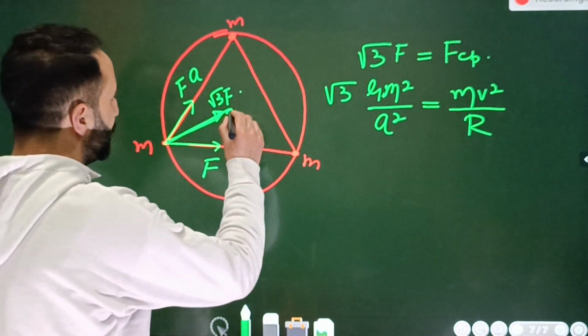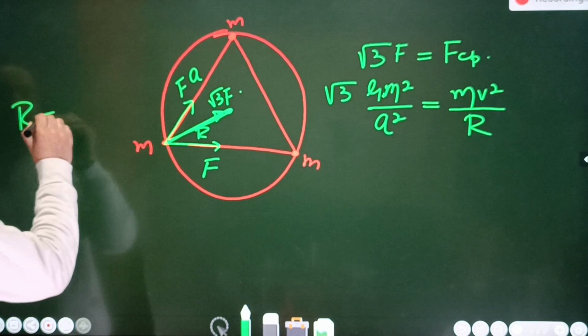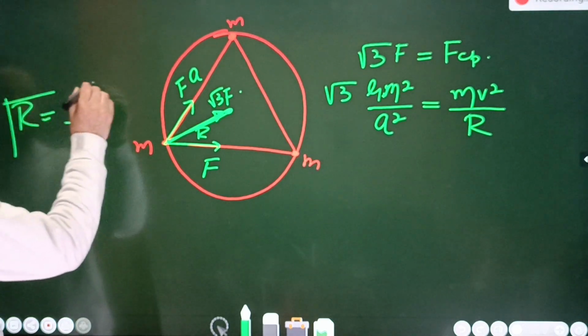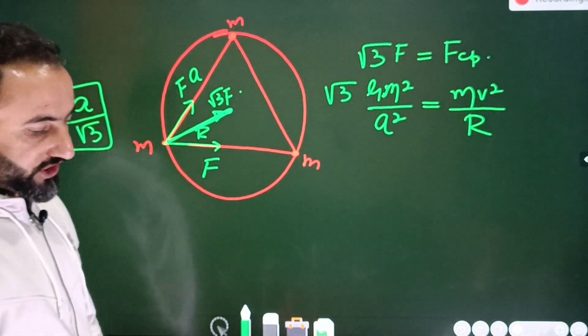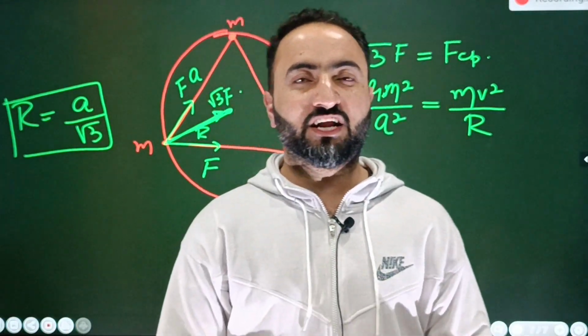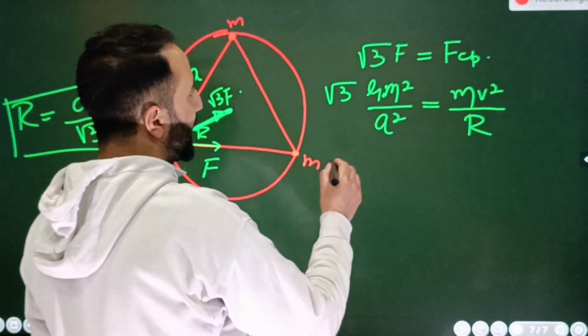This is the radius of the circle. You can calculate it. So this, for example, is r. r will be equal to a by root 3. You should remember this: the distance between the corner and the center of an equilateral triangle is equal to a by root 3. So what I will write down here is this.